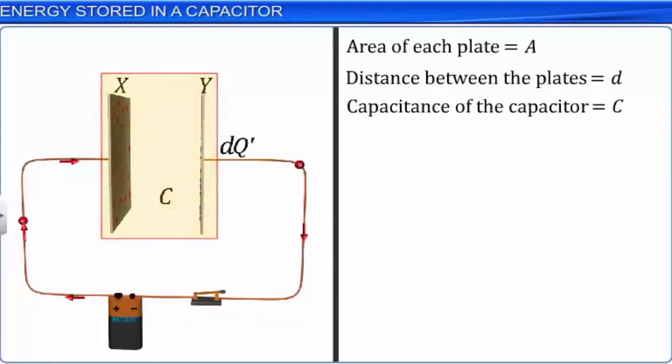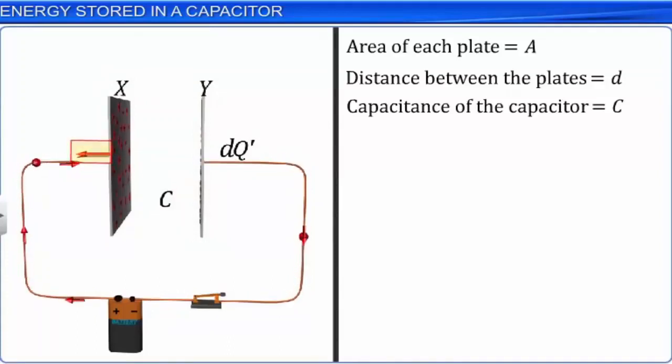In other words, we can say that there exists a force that repels the transfer of charge +dq' repeatedly to plate X. Therefore, as charge accumulates on plate X, this repulsive force on the charges being transferred increases, and hence the amount of work done to transfer charge also increases. This work is actually done by the battery at the expense of its stored chemical energy. The work done to charge a capacitor is stored as electrostatic potential energy, U, in the capacitor.